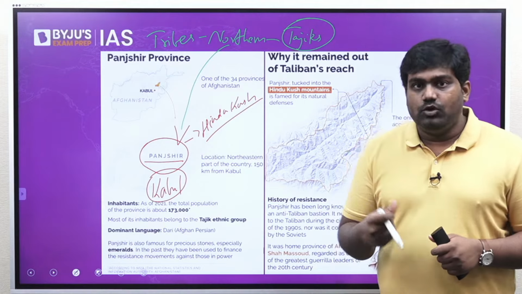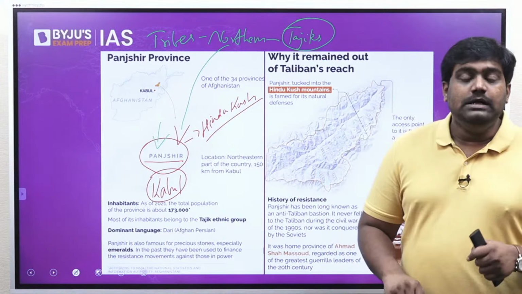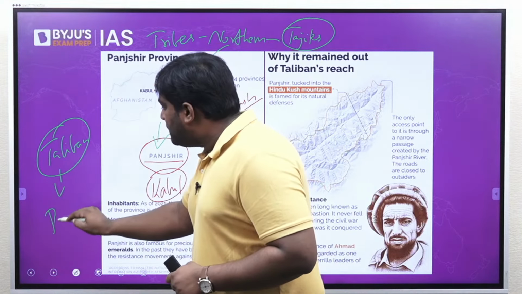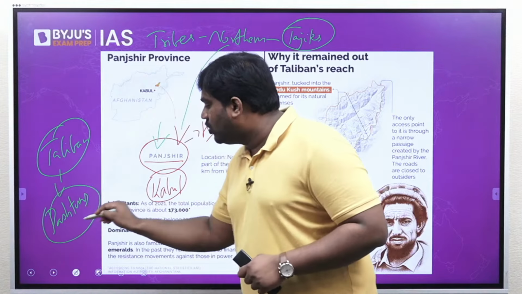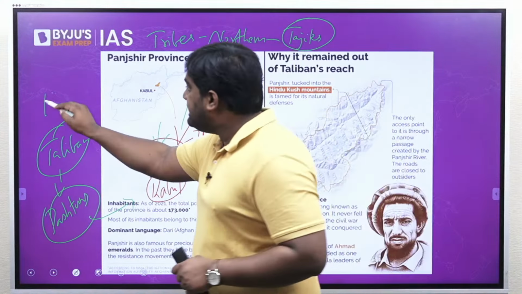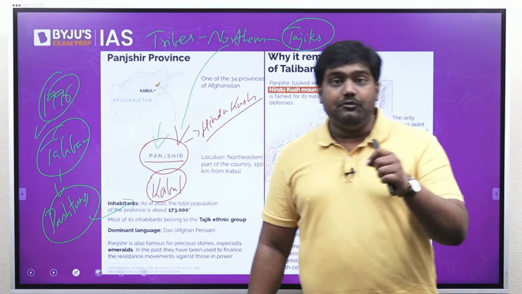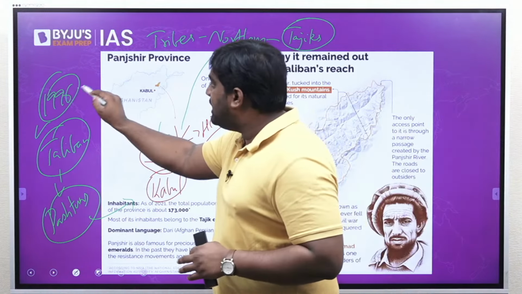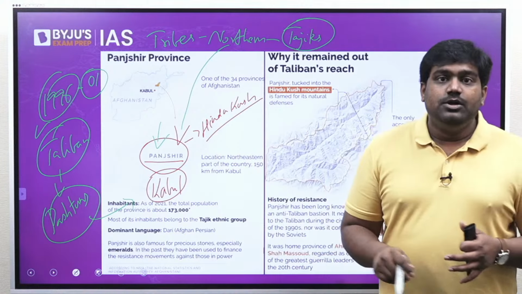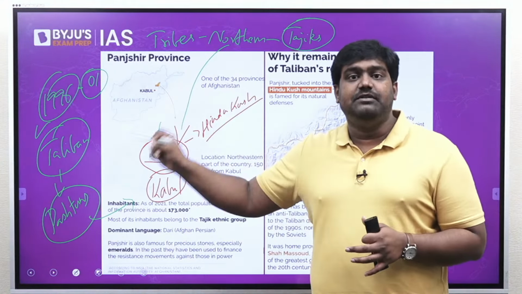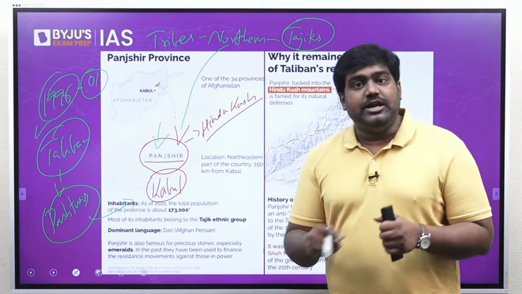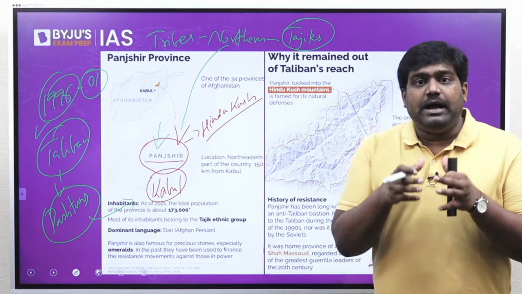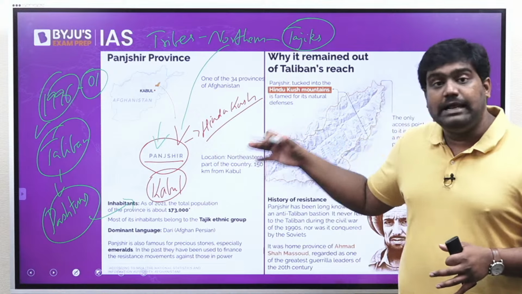This coalition of tribes, known as the Northern Alliance that operates out of Panjshir Valley, had resisted the Taliban, which is dominated by the Pashtuns, the majority ethnic group of Afghanistan, back in 1996 when the Taliban captured power for the first time. The Taliban had similarly captured power in 1996 and had formed the Afghan government until 2001. So during the Afghan civil war of the 1990s, when Taliban was trying to capture power and when it formed the government later, it was resisted by one northern coalition force known as the Northern Alliance.